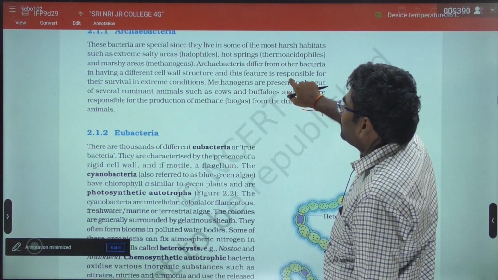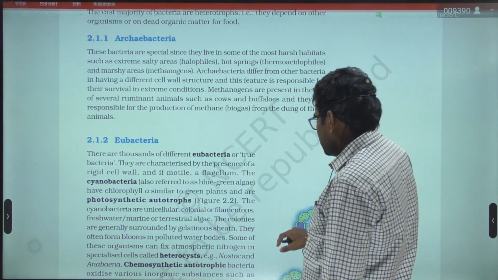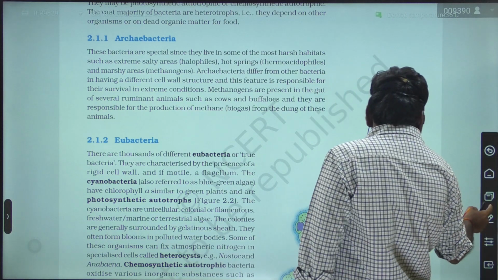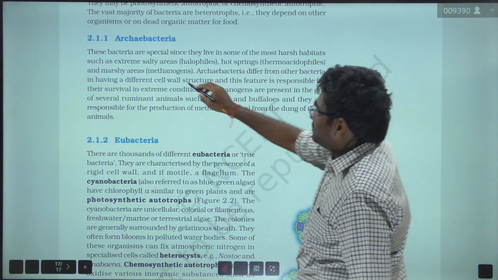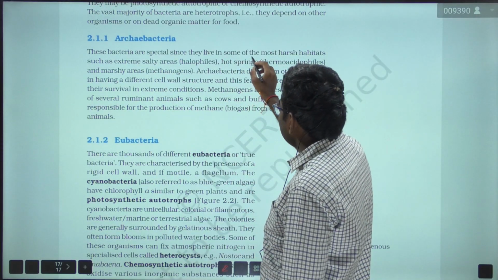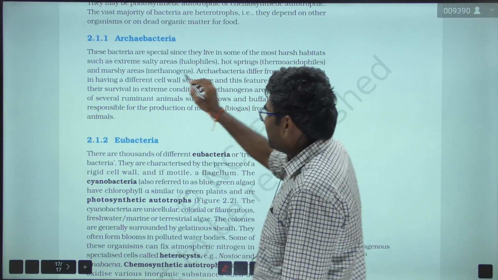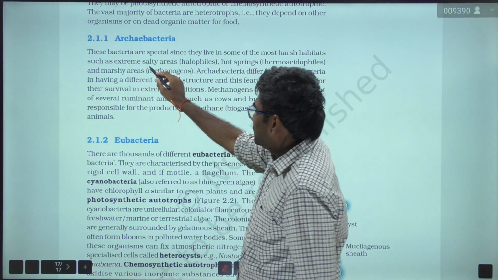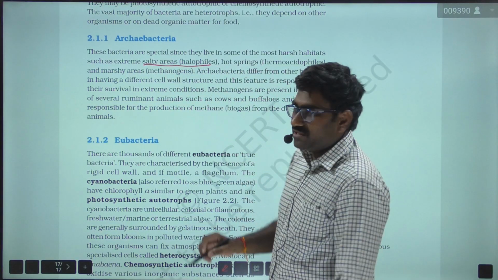Come to the archaebacteria. So these bacteria are specialized since they live in some of the most harsh habitats such as salty areas. Very important.